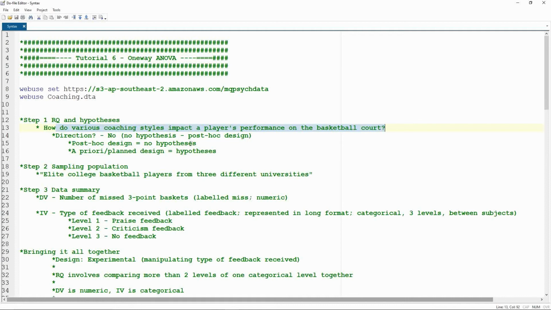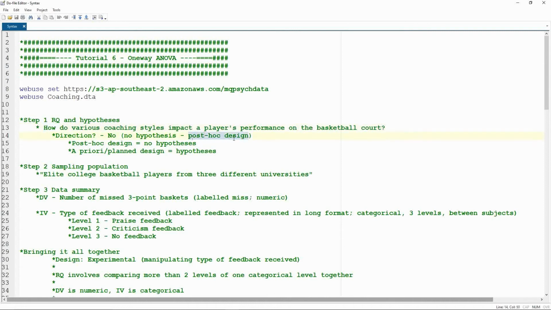Now, what's interesting is that there's no direction. Now, we spoke about this last week in terms of t-tests because you look at a 2-tail or a 1-tail depending on whether or not there's direction. Now, what we're actually interested in is whether or not there's a hypothesis. And here we have a question. How do various coaching styles impact players' performance in the basketball court? There's no expectation that they will. There's no expectation of a particular direction. There's no expectation that one style is better than another. There is simply the blanket statement, is there a difference? So there's no real hypothesis.